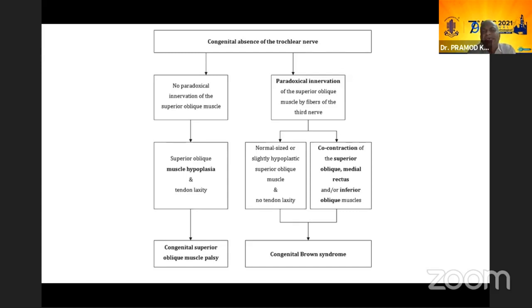That is why the two features which I want to point out, that when the Brown patients, a small number of them, of course, when they adduct, there is downshoot and widening of the aperture. This is because of the aberrant innervation from the third nerve, which is classically seen in some cases of these Browns, not that all of them have. So this shows that this is a CCDD rather than just a congenital disorder. So both ways it can happen, either you have SOP or you have a Brown syndrome. So we should keep that in mind.